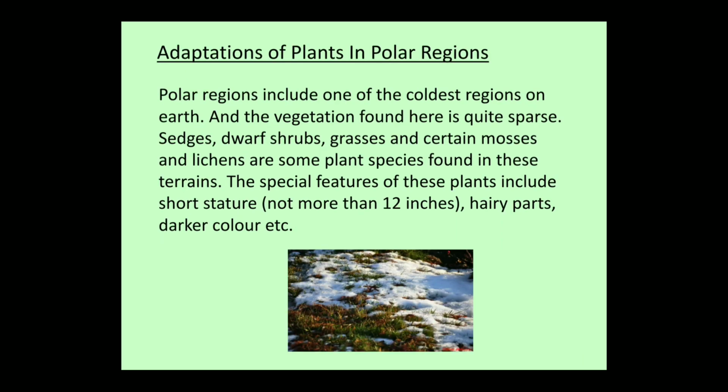Adaptations of plants in polar regions. Polar regions include one of the coldest regions on Earth, and the vegetation found here is quite sparse. Sedges, dwarf shrubs, grasses, and certain mosses and lichens are some plant species found in these terrains. The special features of these plants include short stature, not more than 12 inches, hairy parts, darker color, etc.